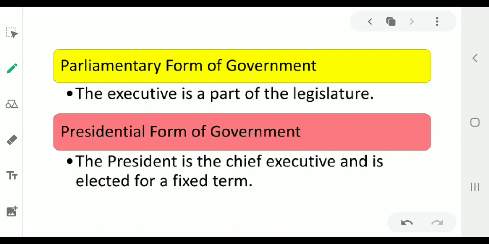Then the last one is the presidential form of government. In this kind of government, the president is the chief executive and is elected for a fixed term or a fixed time period. The legislature cannot remove the executive. It means he functions with the support of his secretaries. It is possible that the president belongs to one party and the legislature is controlled by some other party. For example, the United States of America works on the presidential form of government.